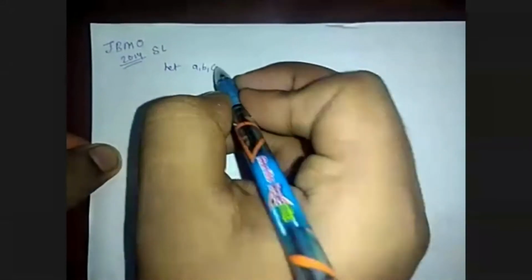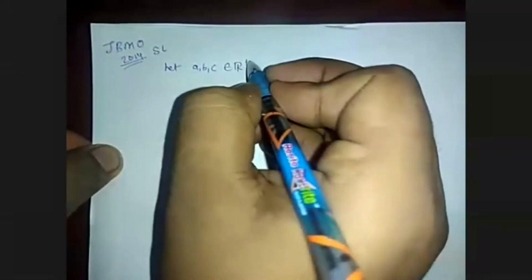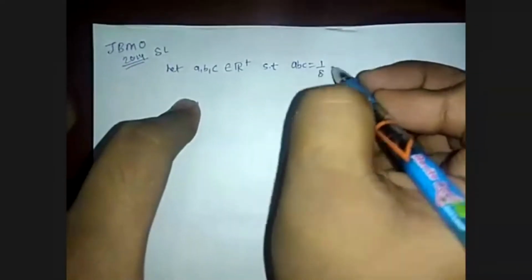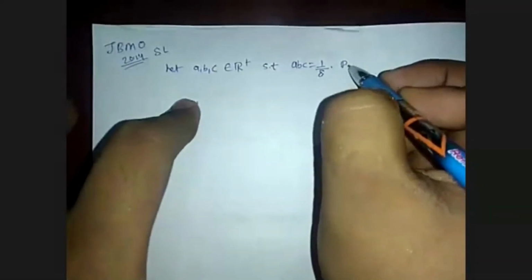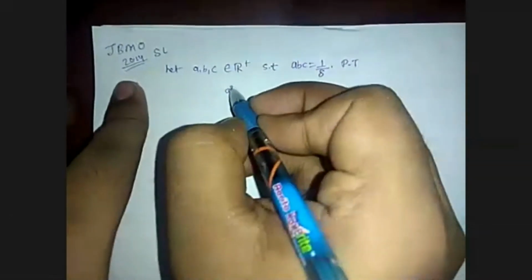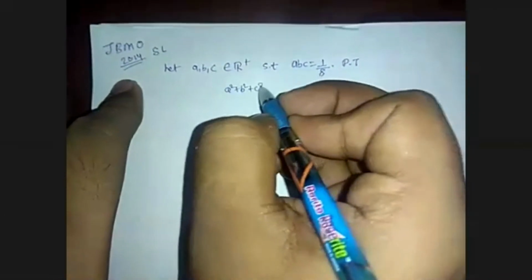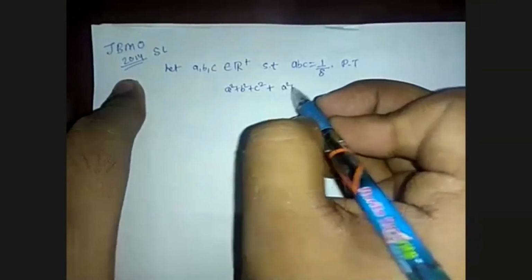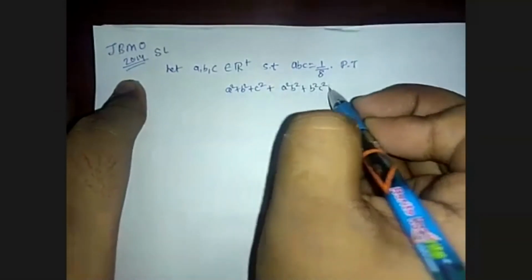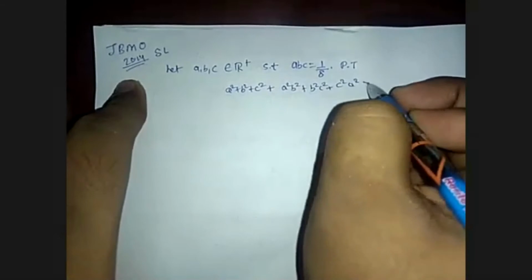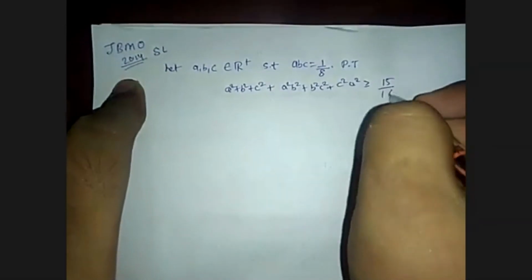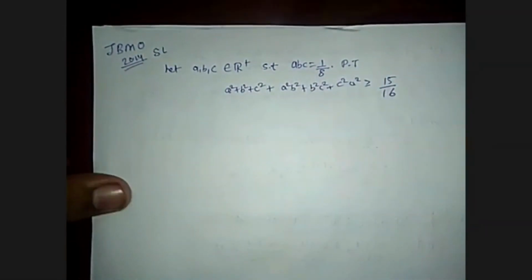Let a, b, c belong to R plus such that abc equals 1 by 8. Prove that a square plus b square plus c square plus a square b square plus b square c square plus c square a square is greater than or equal to 15 by 16. So I am waiting 2 or 3 minutes so you can think about this problem.